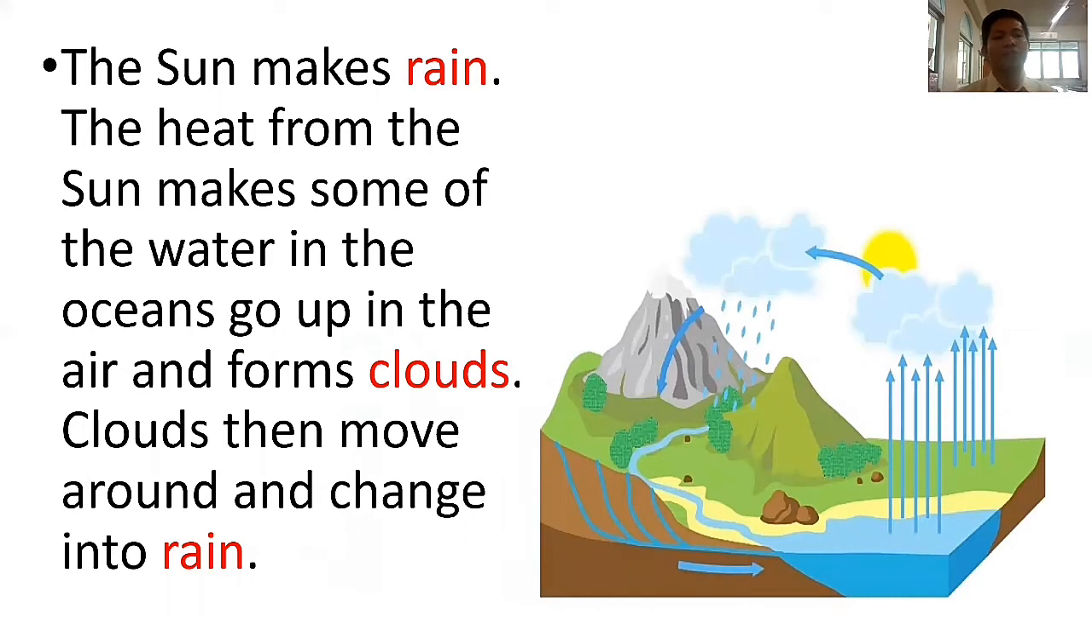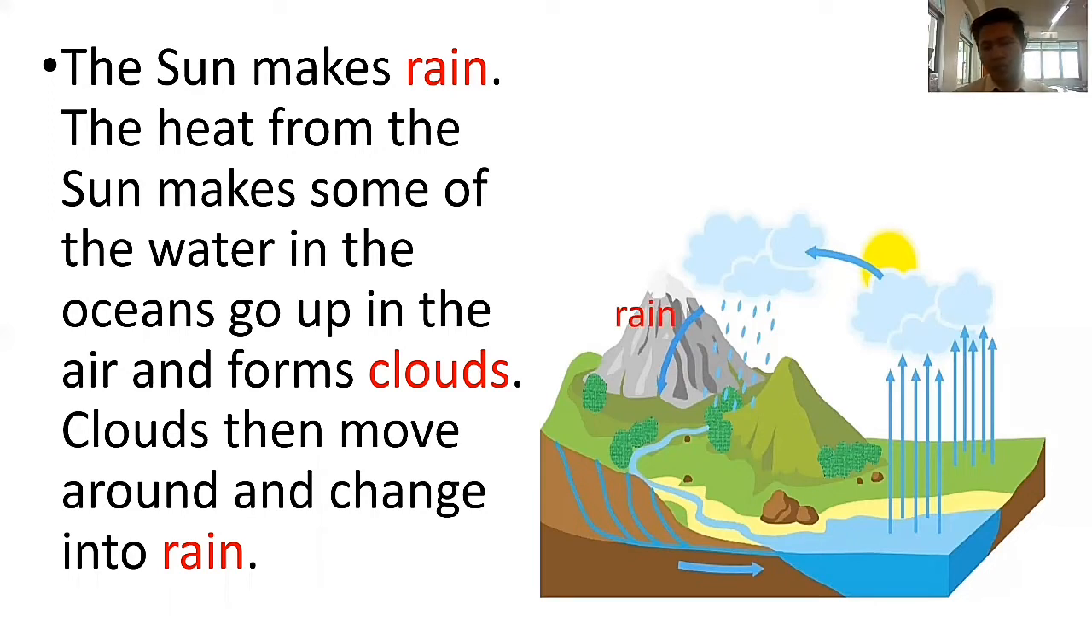Okay, let's continue. Repeat after teacher. The sun makes rain. Can the sun make rain? Is it real? Is it true? Let's discover how the sun makes rain. The heat from the sun makes some of the water in the oceans go up. Okay, look at this one.